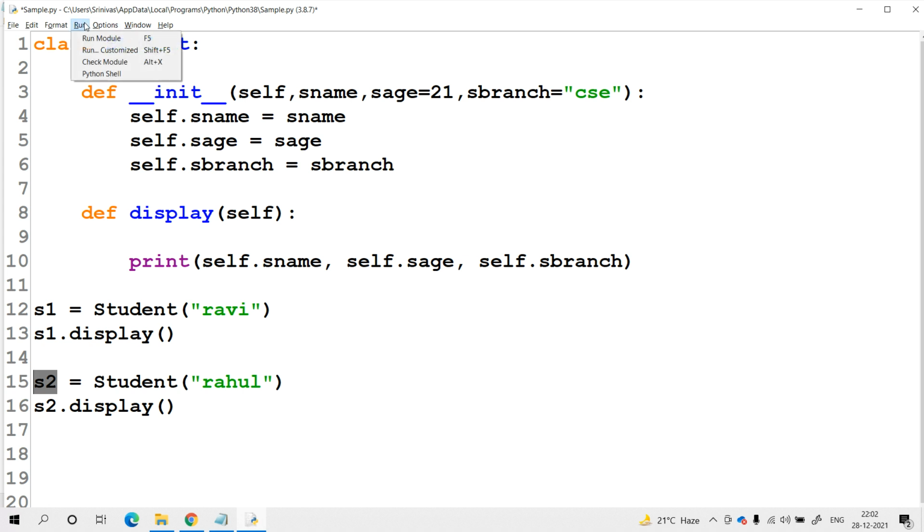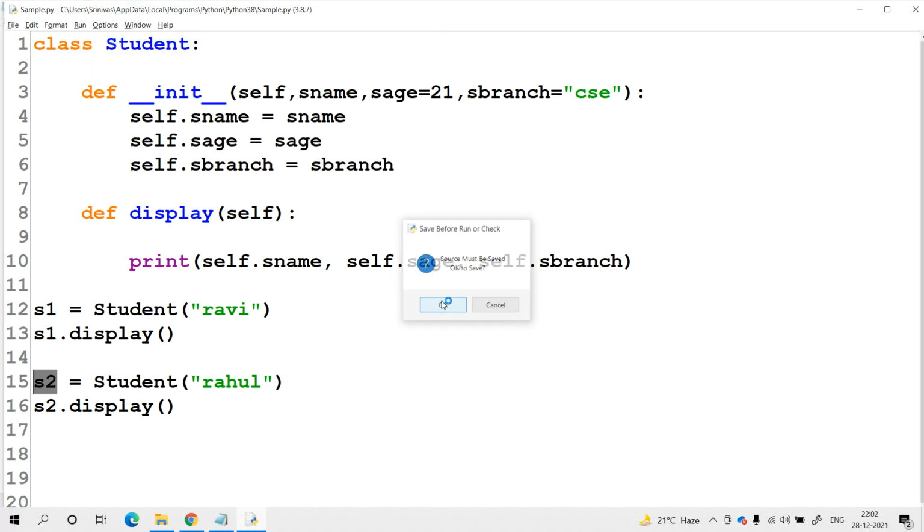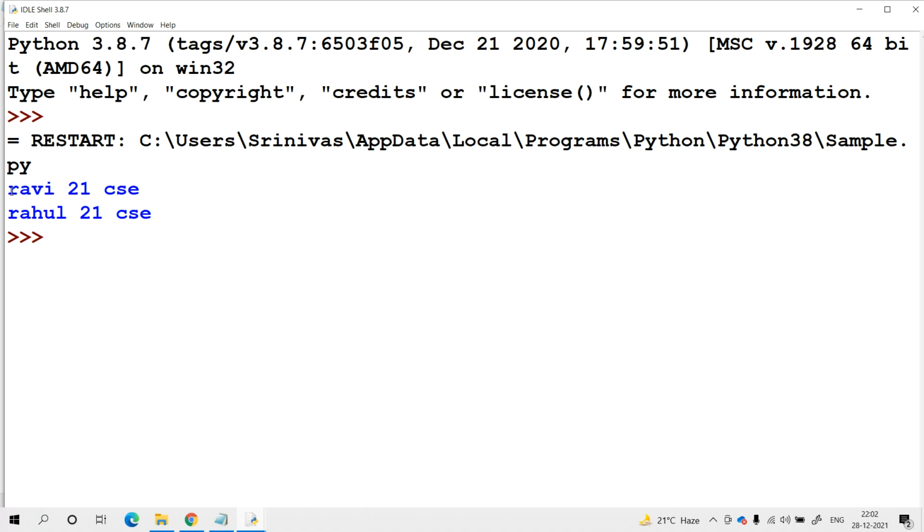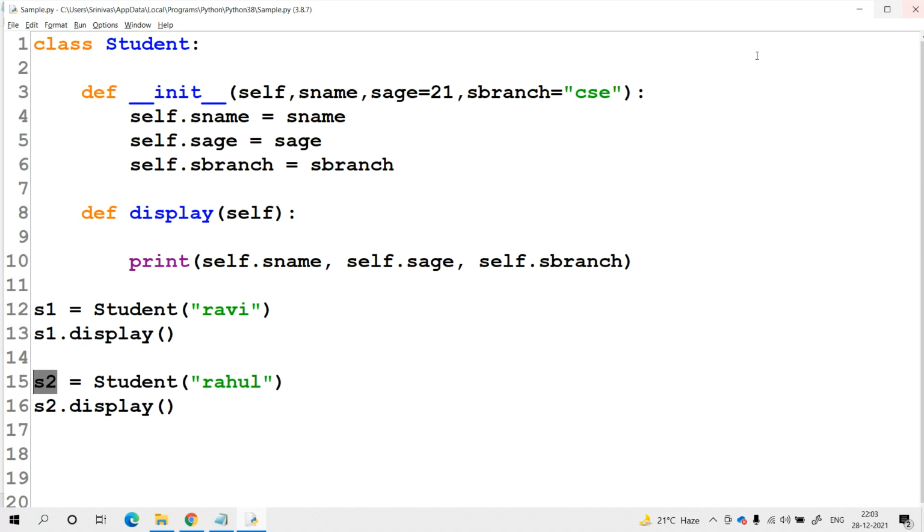Try to check it now. So without passing s age and s branch, we are getting the default values which are available in the given constructor. Try to check it now. For the first student, the name is Ravi and the age is 21 and the branch is CSC. For the second student, the name is Rahul and the age is default 21 and the branch is default branch CSC.